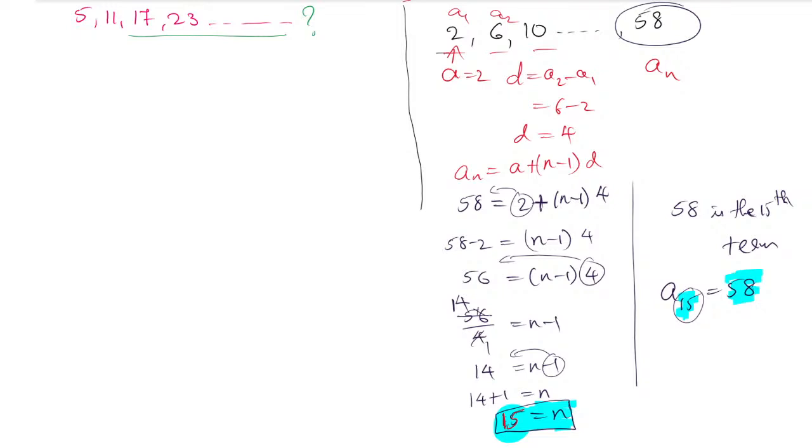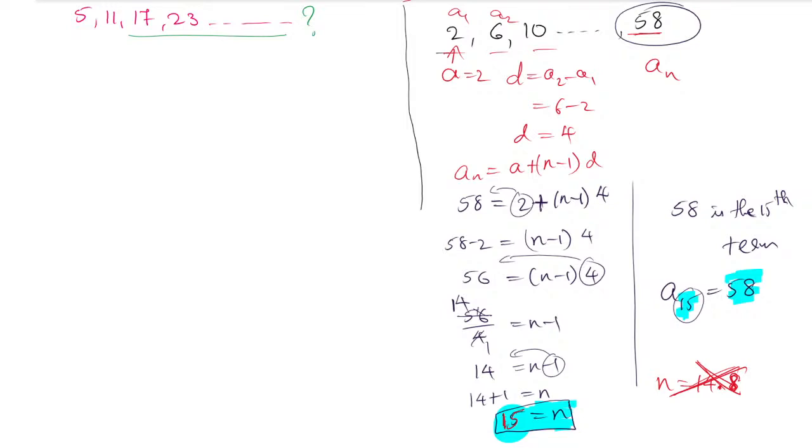Okay, it is a natural number. Obviously, it is a natural number. If we got the n value as 14.8 or 14.7 or 14.6, a point value, a fraction value, then that given term is not a term of the AP. For example, 58 would not be a term of the AP if we get a fraction value for n.